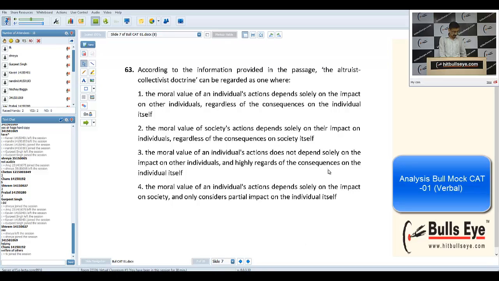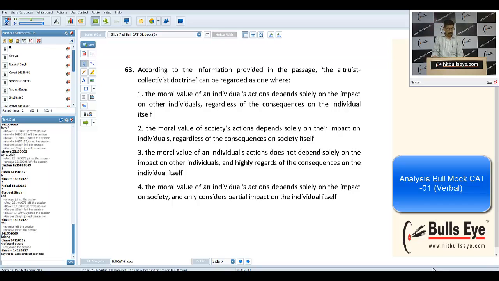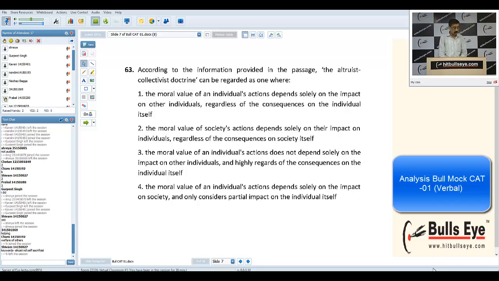So in this particular question, the answer is collectivist. I would say moral value. He has mentioned that there is no point in doing any action as long as it's not going to harm society. But if it is going to harm society, we should not go for these kinds of actions. So it is not that anything can be done if one wishes so. So the answer to this question was altruist and self-sacrificial.